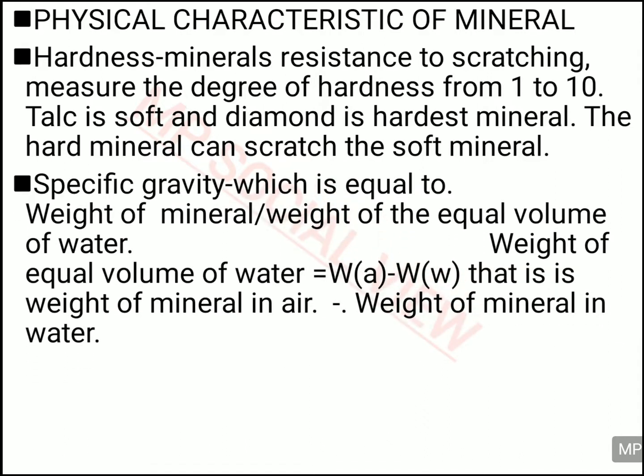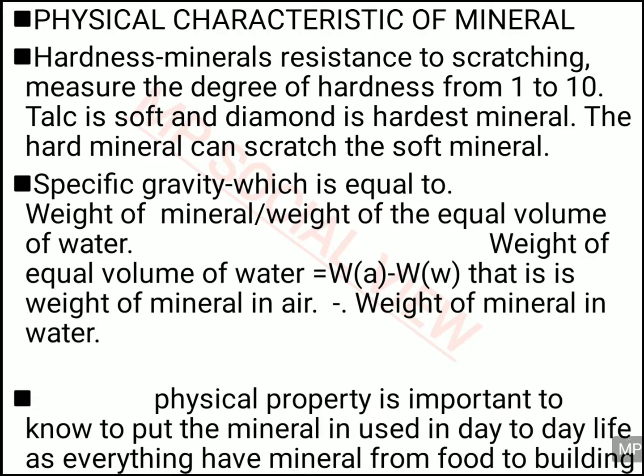Another physical characteristic of mineral is its specific gravity, which can be found with the formula: weight of mineral divided by weight of an equal volume of water, where the weight of an equal volume of water is equal to the weight of the mineral in air minus the weight of the mineral in water. With this formula, you can find the specific gravity of minerals, and this also helps you understand the physical characteristics of the mineral.